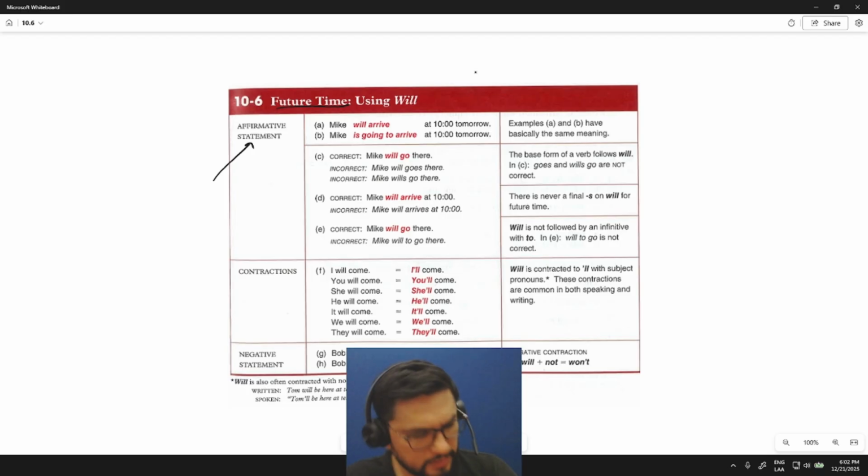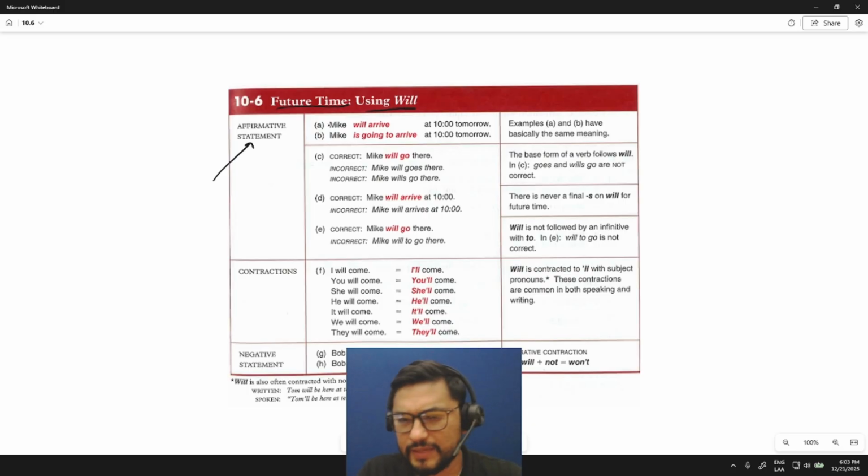But a lot of the usage with will has been used so much at the same time or interchangeably with going to that you end up with a very basic meaning of will for future time is something that we can use in general, right?